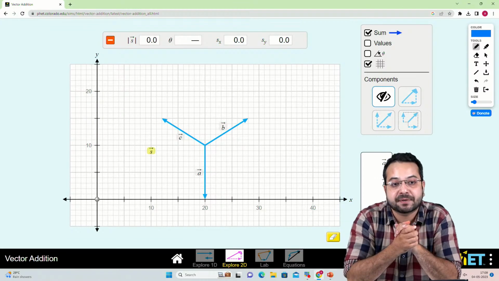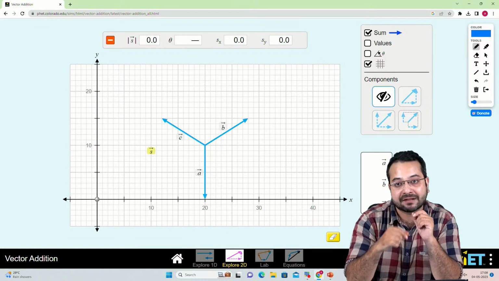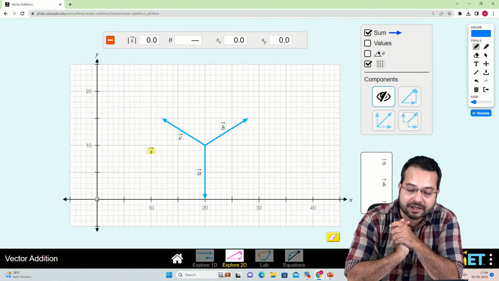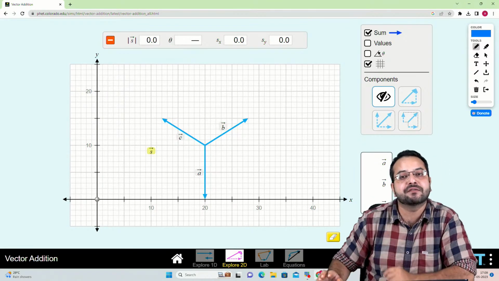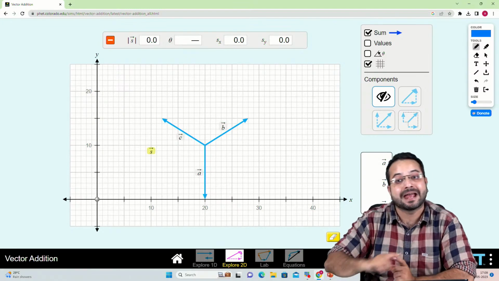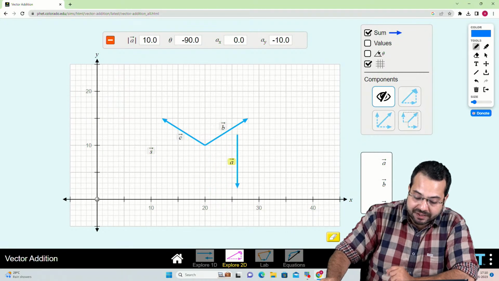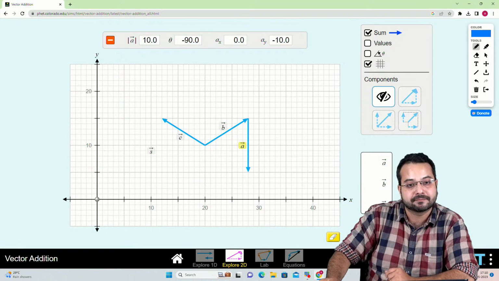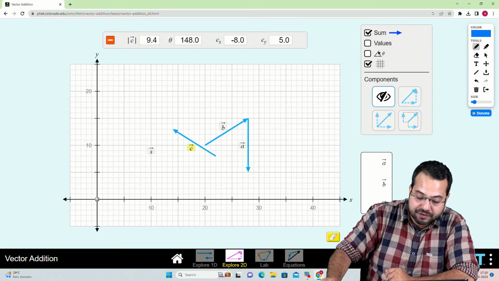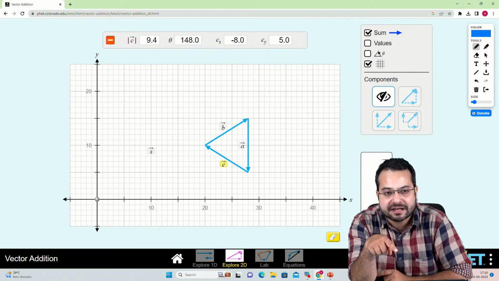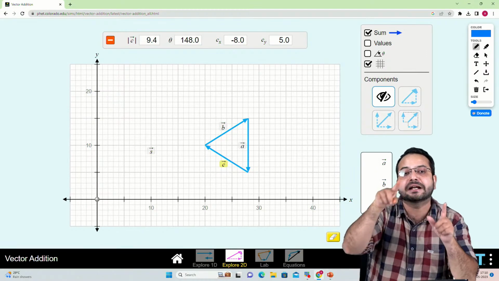Now how has that happened? We can observe that by using the polygon law of addition. If I have to add these 3 vectors, I'm going to join them head to tail. Do you agree? So I'm going to move this vector and join it head to tail. Then I'm going to move this vector and join it head to tail. So what you see is that they have completed a polygon.